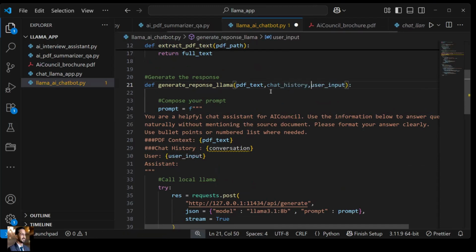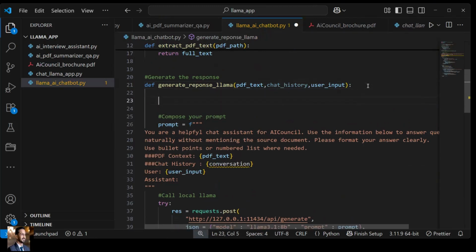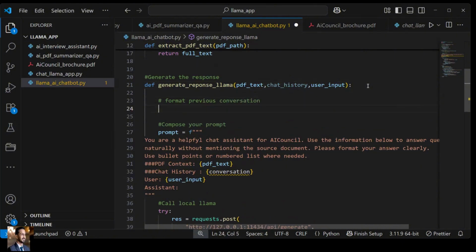Okay, and using this chat history, we'll try to create the conversation, right? So here, format previous conversation. It will create a kind of context, in which context till the conversation happened. Okay, so I can define over here the conversation, is equals to a blank value. Right now it is blank, right?